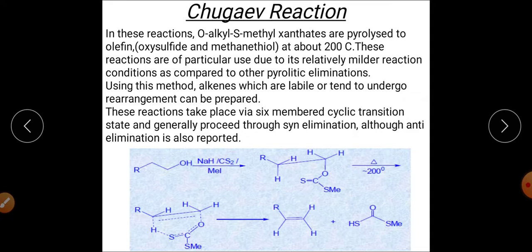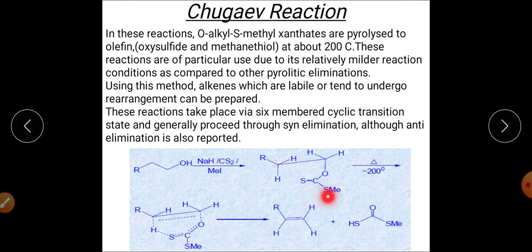This is the reaction that is called Chugaev reaction, and in this reaction we generally use xanthate esters. And what are these xanthate esters? You can clearly see here. This is the xanthate ester which will undergo pyrolytic syn elimination reaction. This reaction is also a pyrolytic elimination, means the reaction will be taking place at high temperature. So this is the temperature, 200 degrees Celsius, and this is your xanthate ester